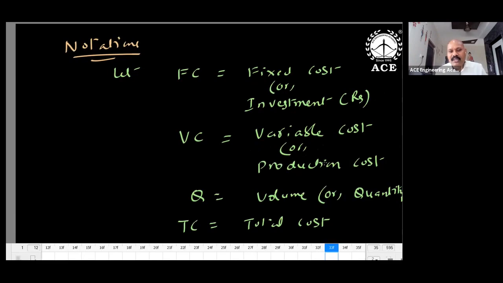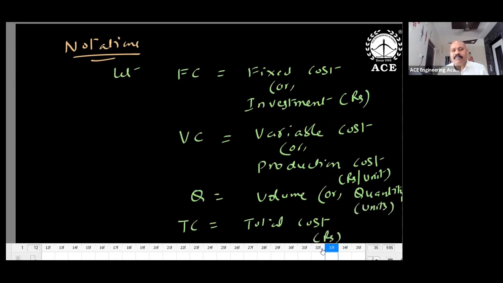Coming to the second one, variable cost or production cost. The units are rupees per unit. So one can understand that rupees per unit means it is depending upon the number of units. If I have more units, then VC is getting high. If I have fewer units, VC is getting less. It is proportional to units. But FC is not at all proportional to Q. So it is just a straight, constant line. This one is maybe a line with some slope, at least to understand. Q is the value or quantity in terms of units.